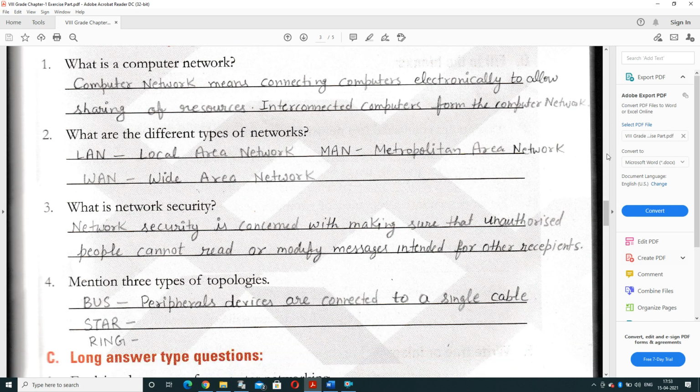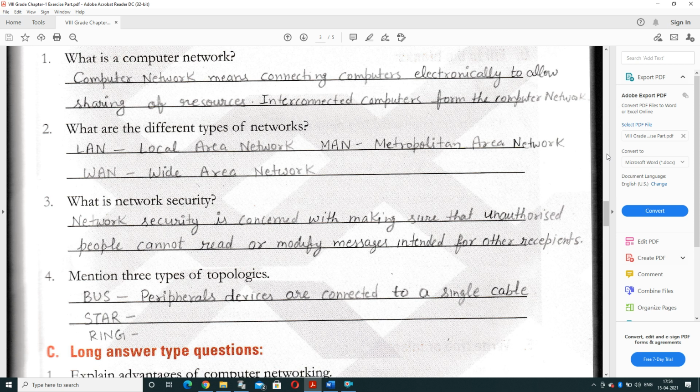Next is the short answer questions. What is a computer network? Computer networks mean connecting computers electronically to allow sharing of resources. So resources can be shared, and interconnected computers form the computer network. What are the different types of network? We have three types of network: LAN, MAN and WAN. LAN full form is local area network, MAN is metropolitan area network and WAN is wide area network.